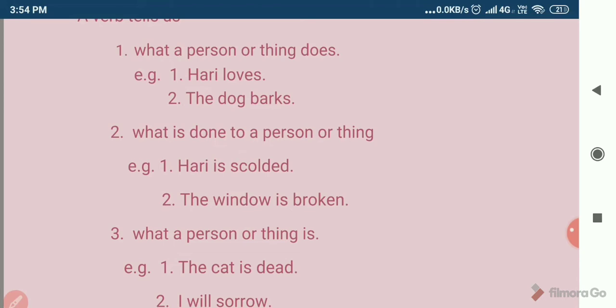Thirdly, what a person or a thing is. It tells us about the state of the subject, the position of the subject. For example, the cat is dead. In this sentence, we can easily identify that the word dead refers to the cat not being alive. So the state of the cat is dead.